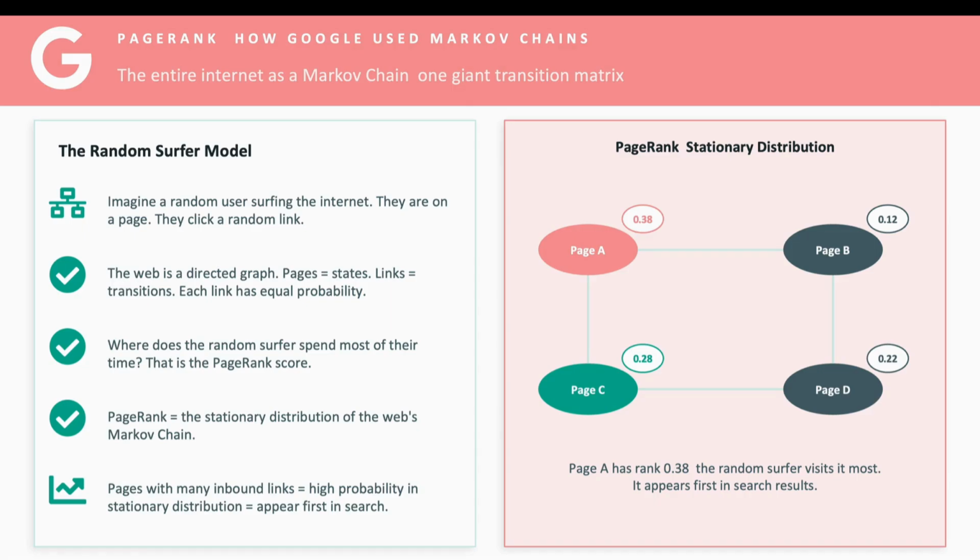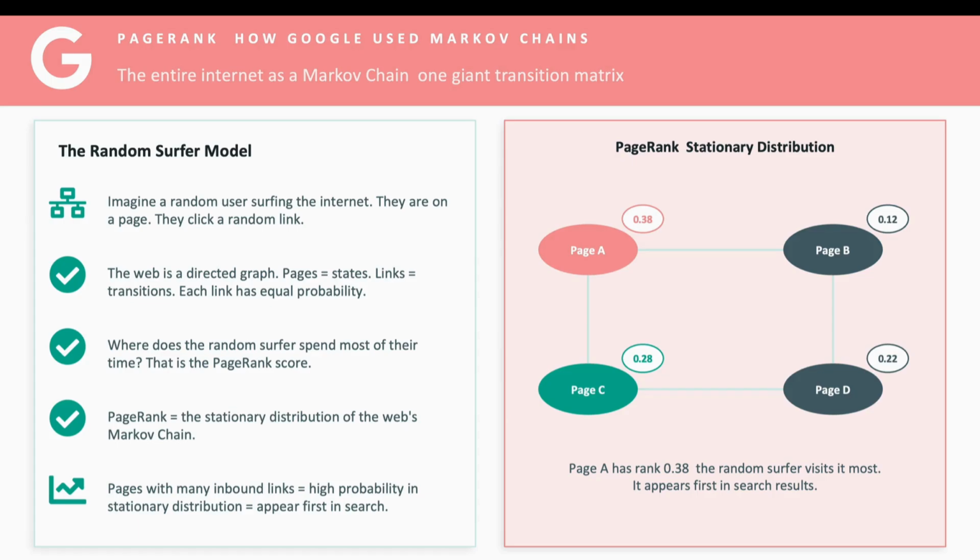Pages are states, links are transitions. Every link on a page has equal probability. If a page has 4 links, each link has a 25% chance of being clicked. Now the question is, where does the random surfer spend most of their time? Which page does the random surfer visit most often? The answer is the stationary distribution of the web's Markov chain, and that distribution is the PageRank score.